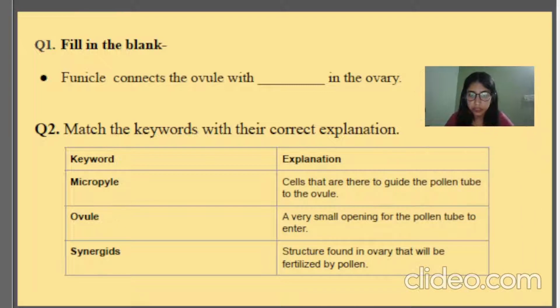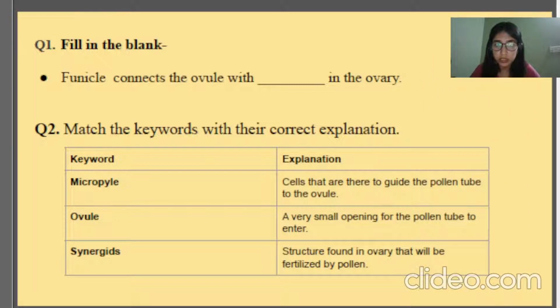I will be moving myself here so that you will be able to see it clearly. Yes, I hope you have read it by now. So you will be giving your answers.